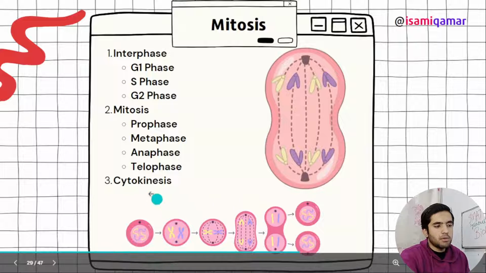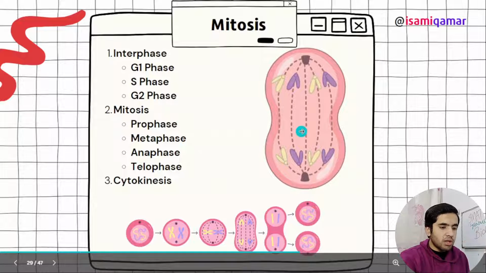This is prophase, this is metaphase, cell aligning at metaphase plate. This is S phase, interphase. This is my prophase, metaphase, anaphase, telophase, and then cytokinesis. Yeah, so this is the division of cytoplasm.